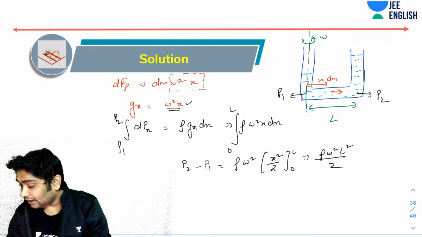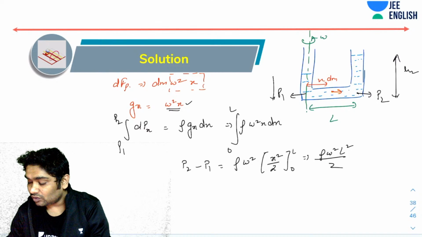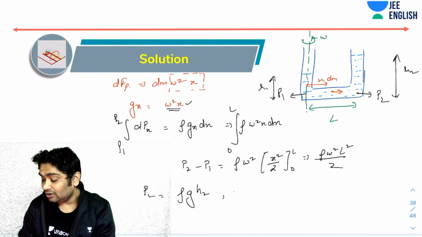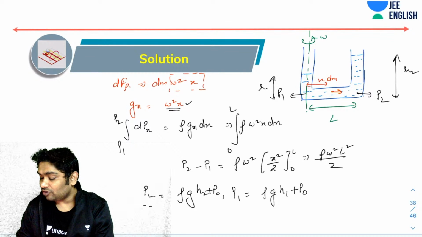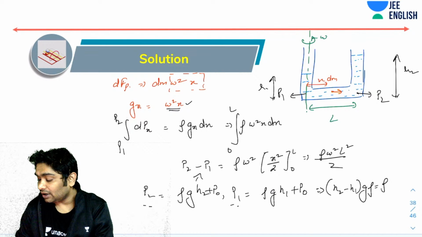Now, if I say that this is at some height h2 and this is at some height h1, can I also say P2 would be rho g h2 and P1 would be rho g h1 plus P naught, of course, on both the sides? If you substitute these values of P1 and P2 over here, what you get is h2 minus h1 times rho g becomes equal to rho omega square L square by 2.